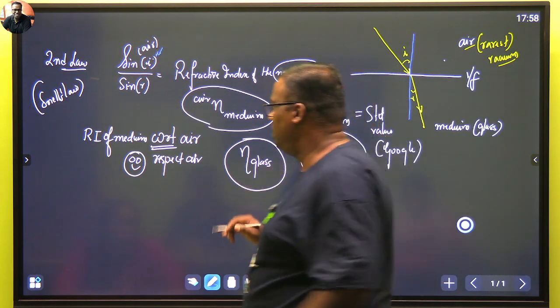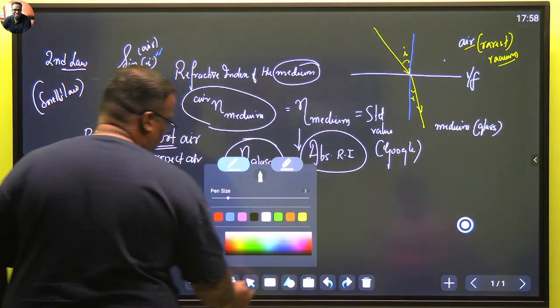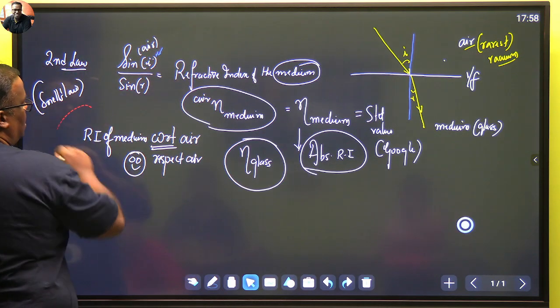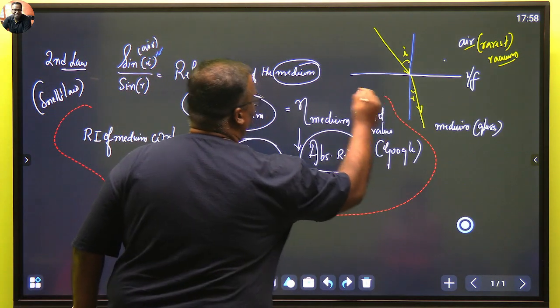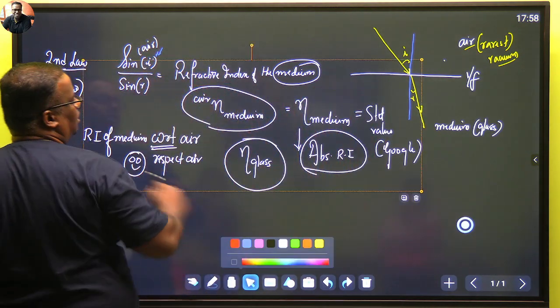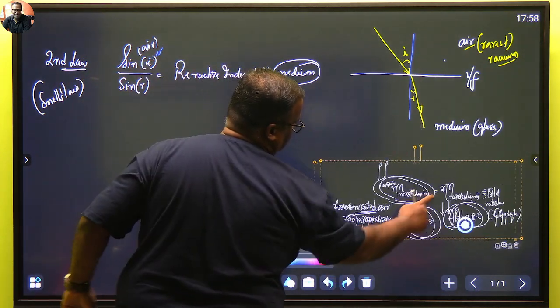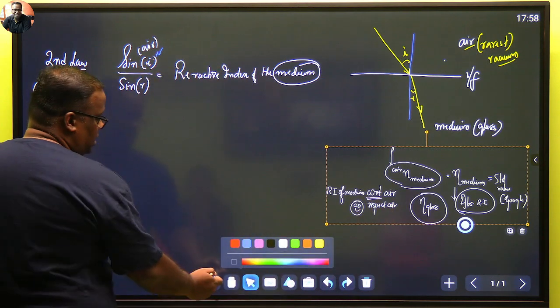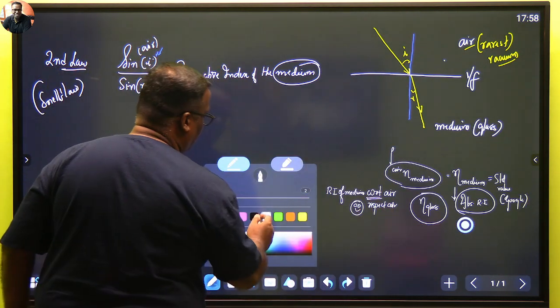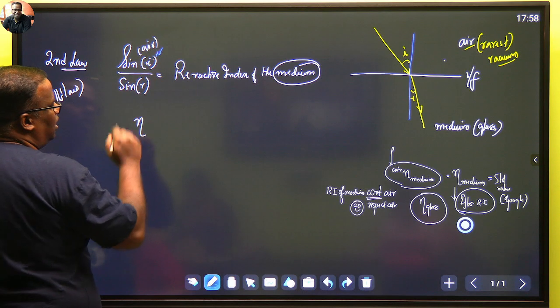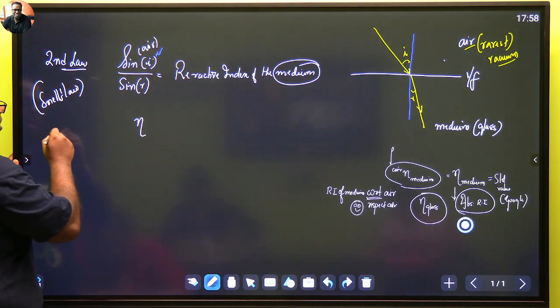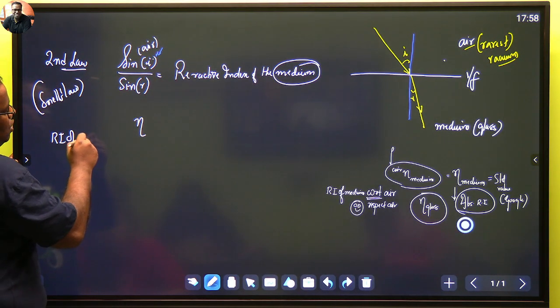Understood? Now let's see the other perspective of Snell's law. अगला perspective भी देखते हैं क्या है. So the other perspective is, they say that sine of i by sine of r is equal to refractive index, and again I'll write that it is the RI of the medium.